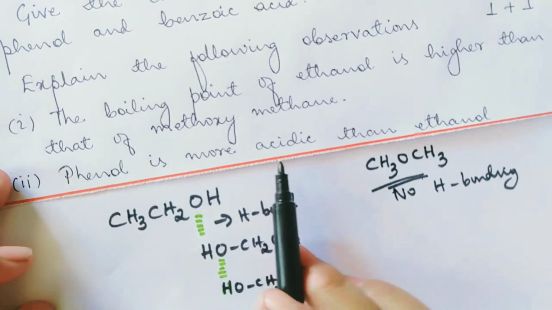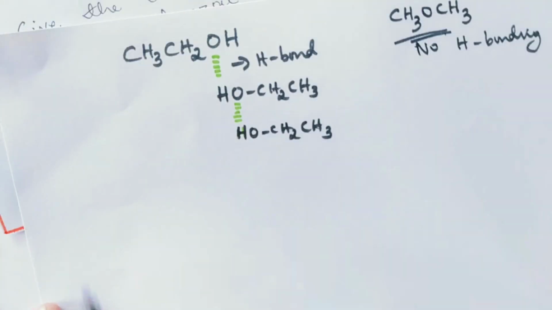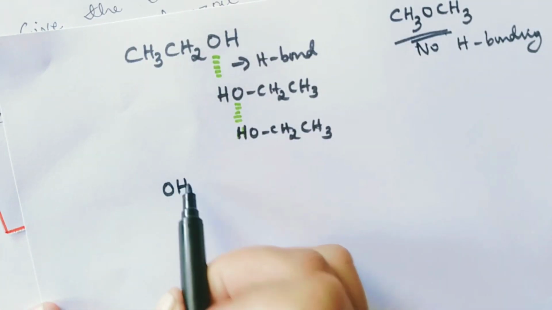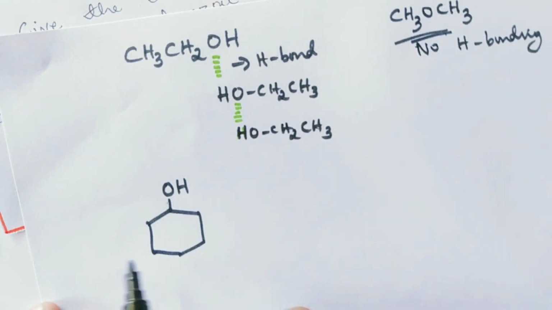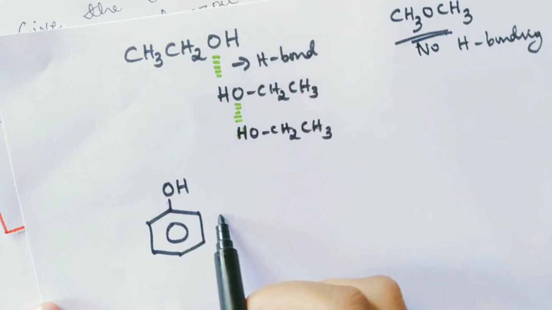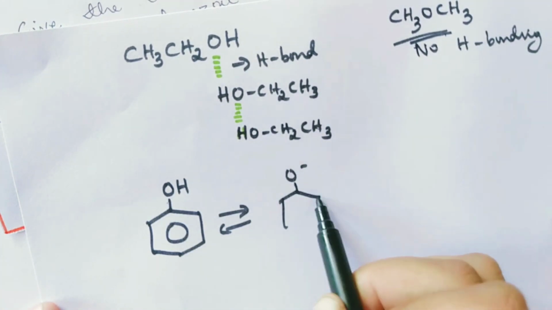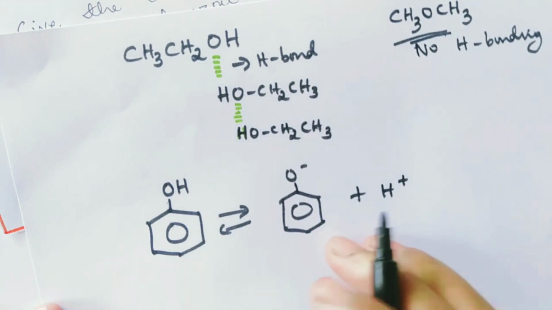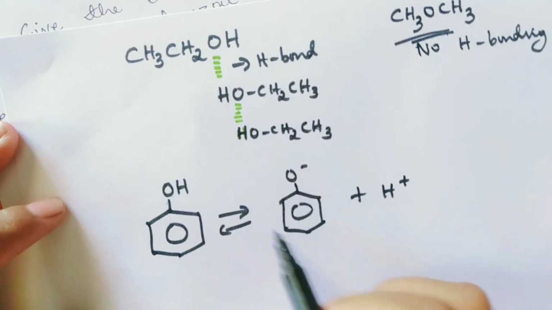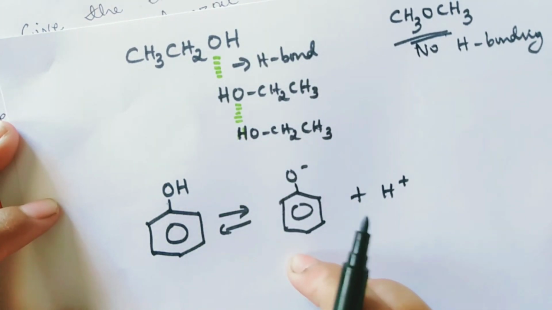Second one, phenol is more acidic than ethanol. Same concept, phenol. Oxygen is more electronegative than hydrogen, and here we have a phenoxide ion and a proton. I have explained to you that this phenoxide ion is stabilized by resonance. Because of that, it is a strong acid.